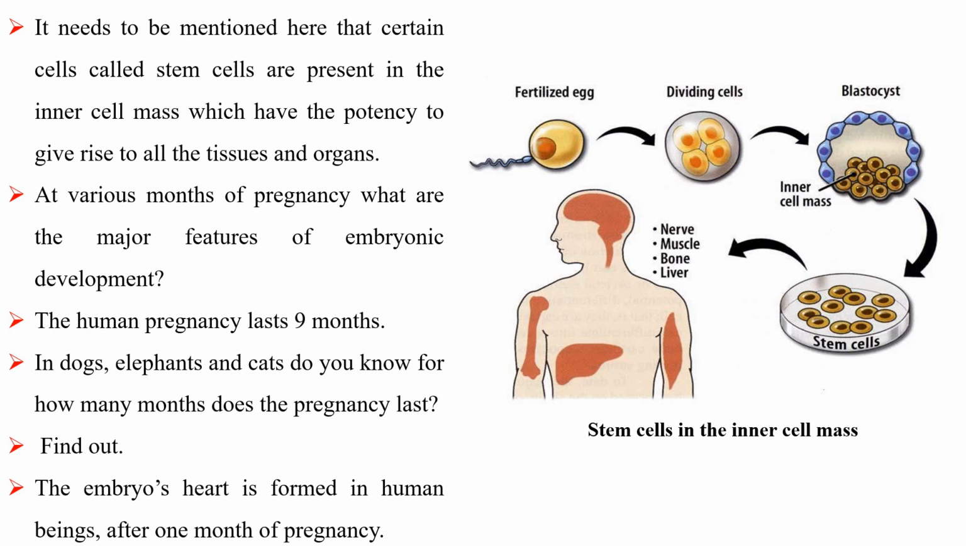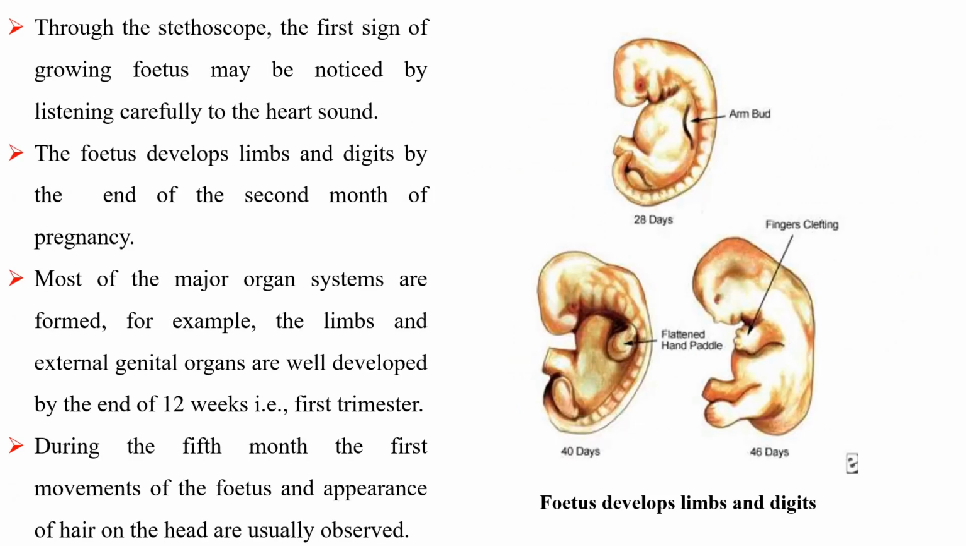Find out. The embryo's heart is formed in human beings after 1 month of pregnancy. Through the stethoscope, the first sign of the growing fetus may be noticed by listening carefully to the heart sound. The fetus develops limbs and digits by the end of the 2nd month of pregnancy. Most of the major organ systems are formed. For example, the limbs and external genital organs are well developed by the end of 12 weeks, that is, first trimester.